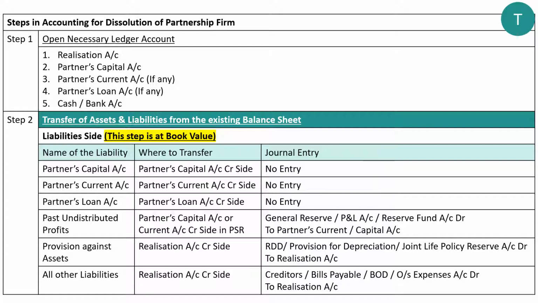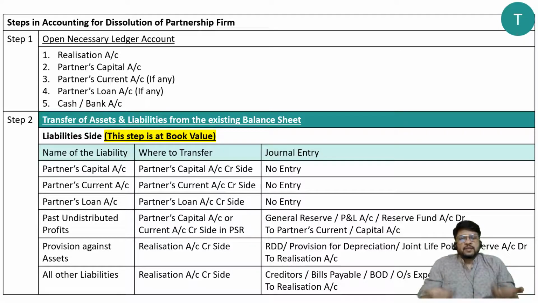Sir, which PSR? Old PSR or new PSR? Now this is a tricky question. Actually speaking, this is a completely misguided question. There is no need to consider old PSR and new PSR. The concept of old PSR and new PSR is only in case of admission, retirement or death of a partner. In case of dissolution, since the business itself is dissolved, there is no question of continuation of business thereafter. That means there is no question of new profit sharing ratio after dissolution. So there is only one PSR, that is old PSR, given PSR.